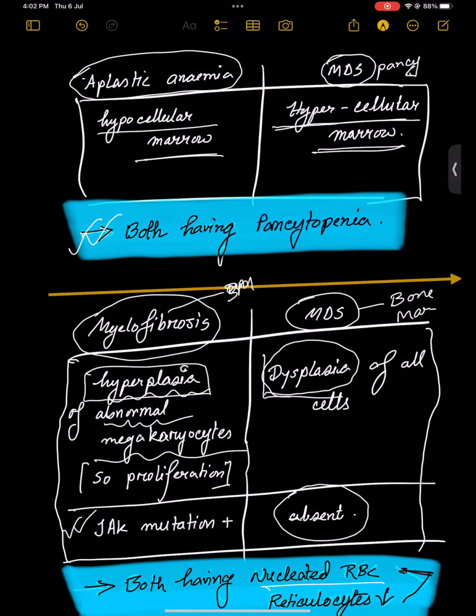That's why you have to do a trephine biopsy. So from the bone marrow you can easily differentiate. If the bone marrow shows features of myelodysplasia, this is myelodysplasia. In the case of myelofibrosis, you cannot do bone marrow aspiration, so you have to go for trephine biopsy.